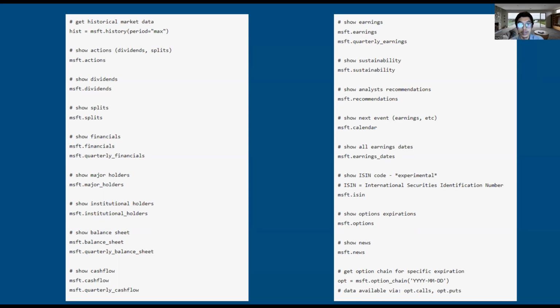We can also fetch data on major shareholders and institutional shareholders. It can also be used to get balance sheet information from the company, its earnings, its cash flow, its sustainability reports, and recommendations from analysts. So yfinance is a very powerful tool that we can use to do quantitative analysis.